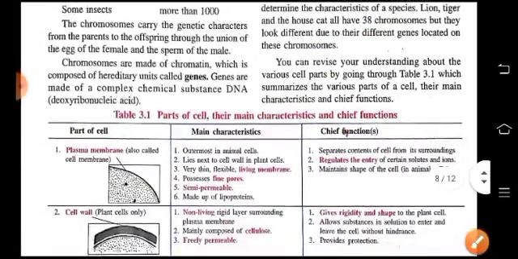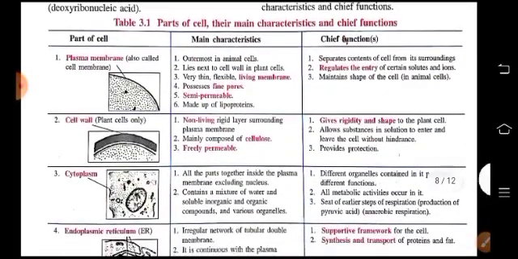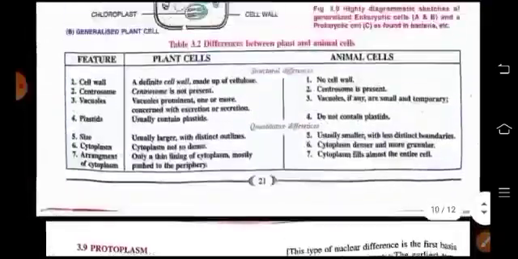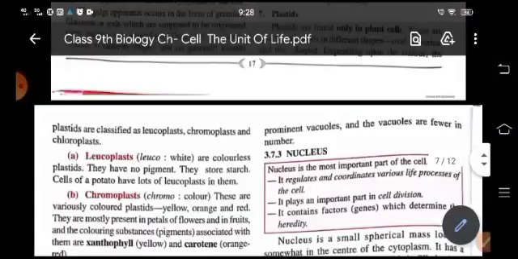Now here are the parts of the cell and the main characteristics and the functions. Okay, children, go and revise it and learn the functions and the characteristics of the different parts of the cell. Then we'll move on to protoplasm. Now here is the difference between the animal cell and the plant cell, which is very important. You have already learned which particular organelle or part is present in the animal cell or in the plant cell. So learn the difference between the plant and the animal cell.